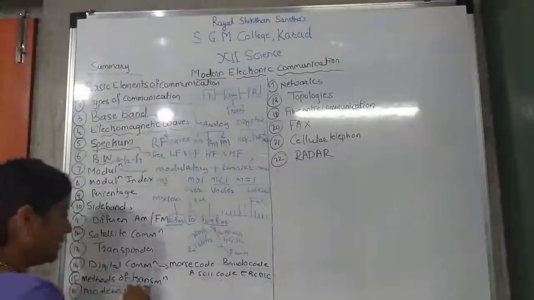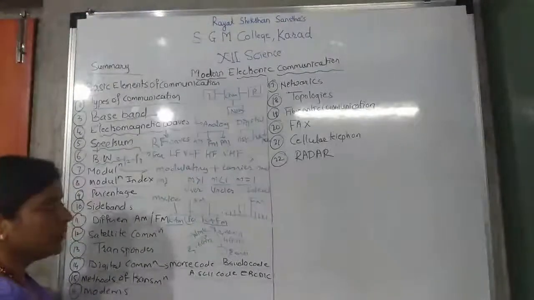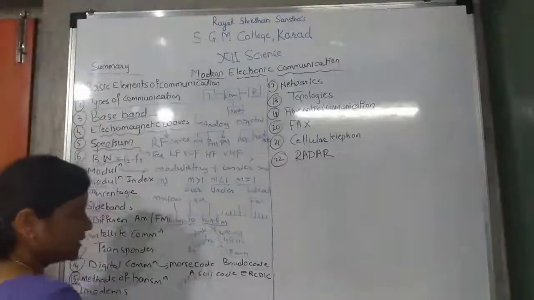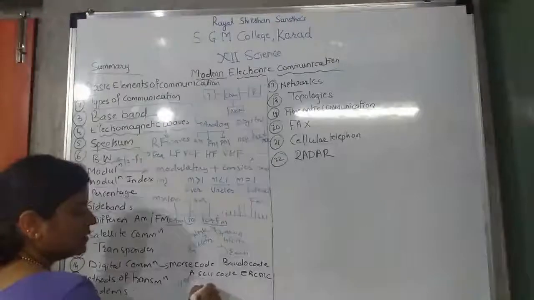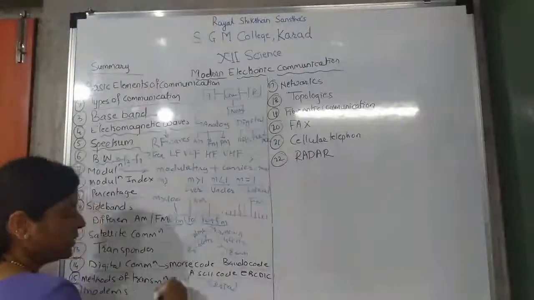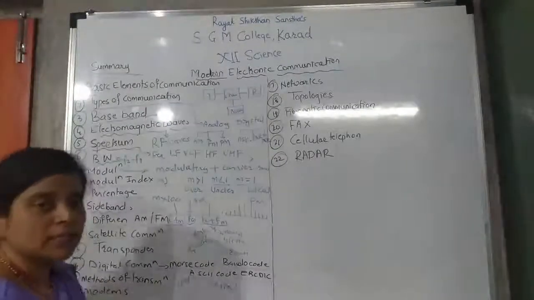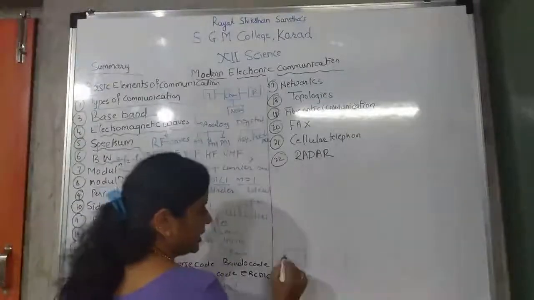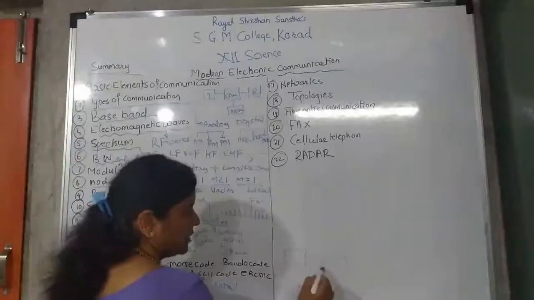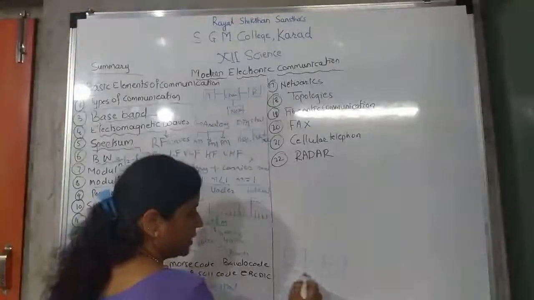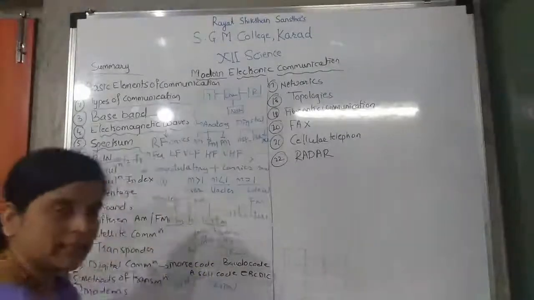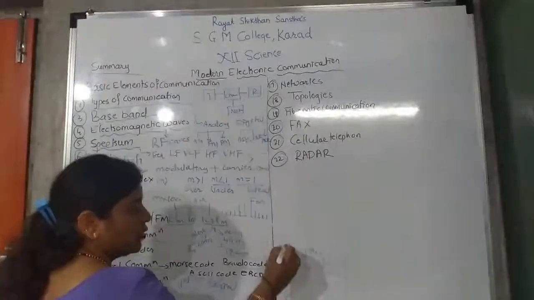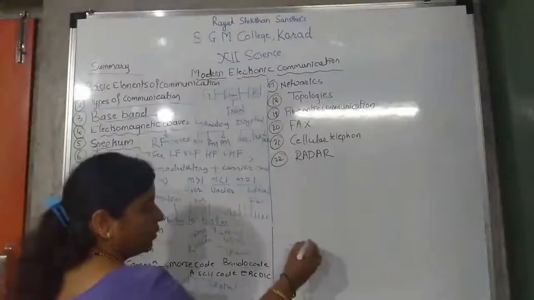Next is what? Methods of transmission. How many methods of transmission are there? Two methods of transmission: parallel transmission and serial transmission. What happened in parallel transmission? Yes, we have seen the diagram like this. 7 bits are there. Yes, 7 separate cables are there for each and every bit. Isn't it? These are the buses. For one bit or one word, a separate flip-flop is there.